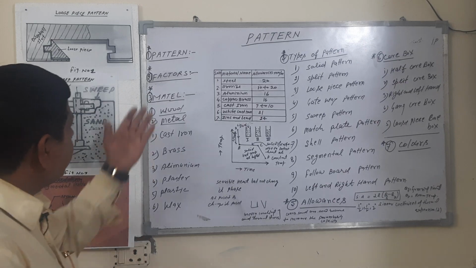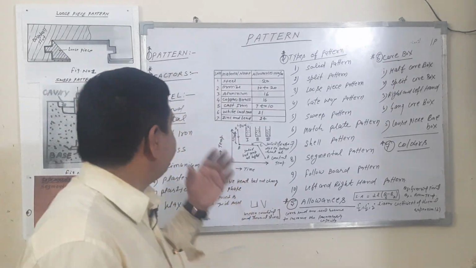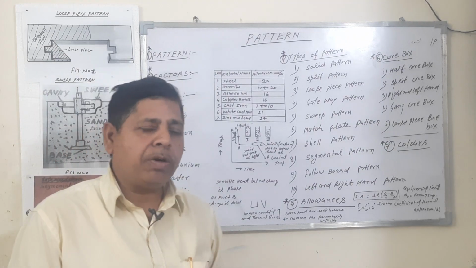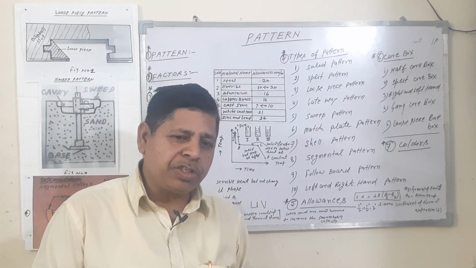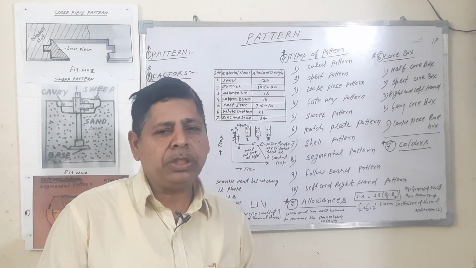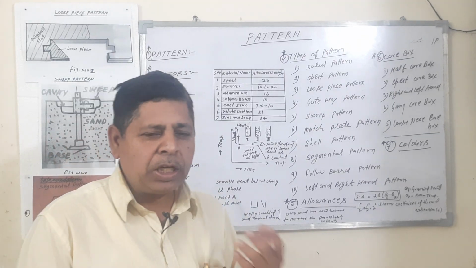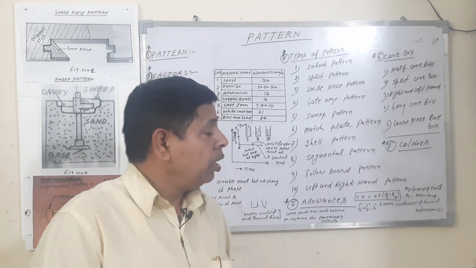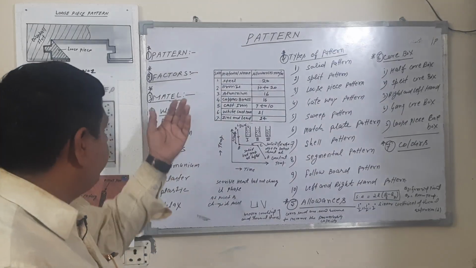How to select the pattern? The following factors affect the selection of pattern. Number one is the design of the casting. Number two is the number of castings to be produced. Number three, high grade finishing on the surface of the casting. These are the affecting factors on the selection of pattern.